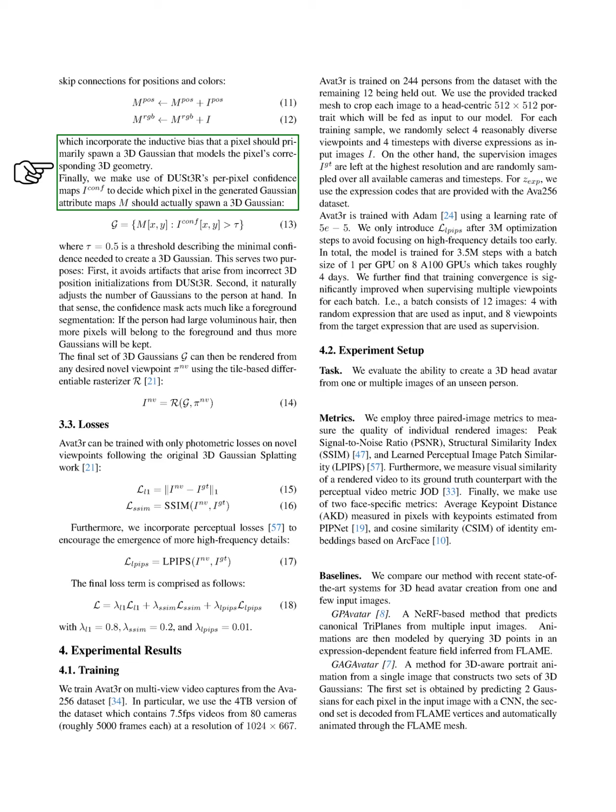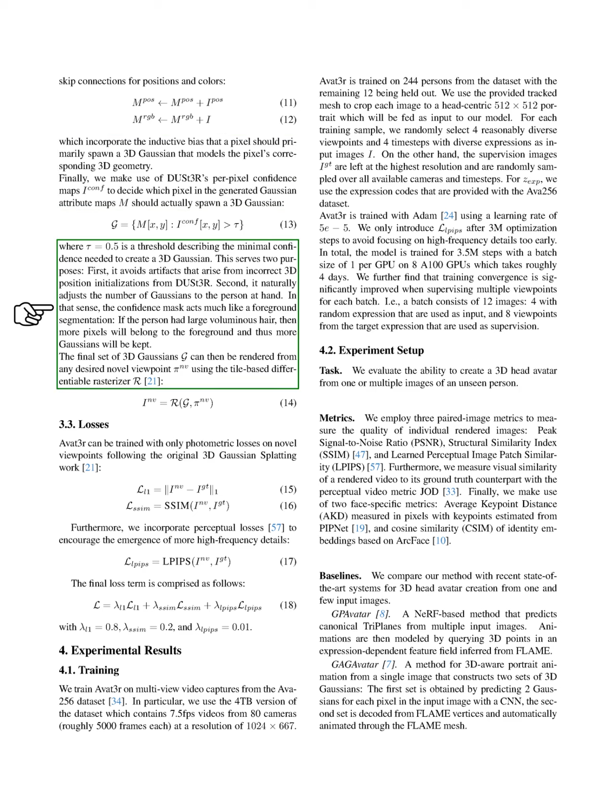After upsampling, we add skip connections for positions and colors to ensure that each pixel generates a 3D Gaussian that reflects its corresponding geometry. Finally, we utilize Avat3r's confidence maps to determine which pixels in the generated Gaussian attribute maps should create a 3D Gaussian. We set a threshold for minimal confidence, which helps prevent artifacts from incorrect initializations and adjusts the number of Gaussians based on the individual characteristics of the person, similar to foreground segmentation. For instance, if a person has voluminous hair, more pixels will be classified as foreground, resulting in more retained Gaussians.